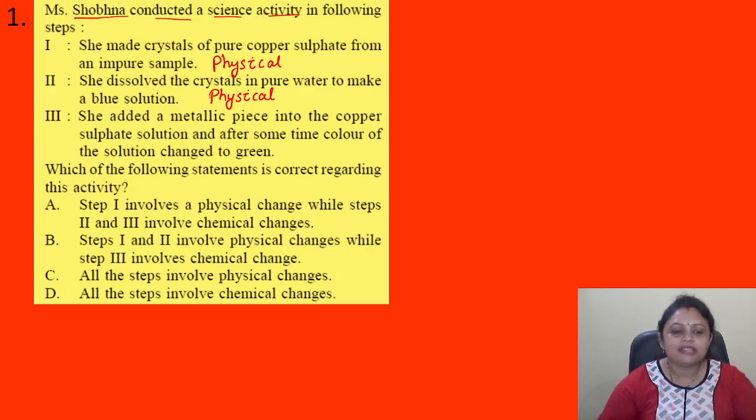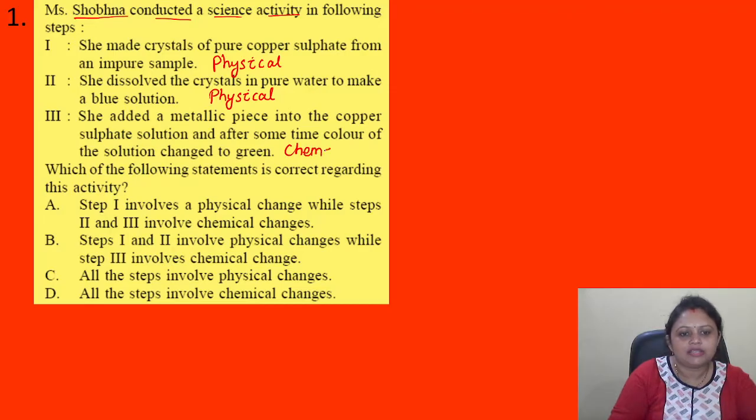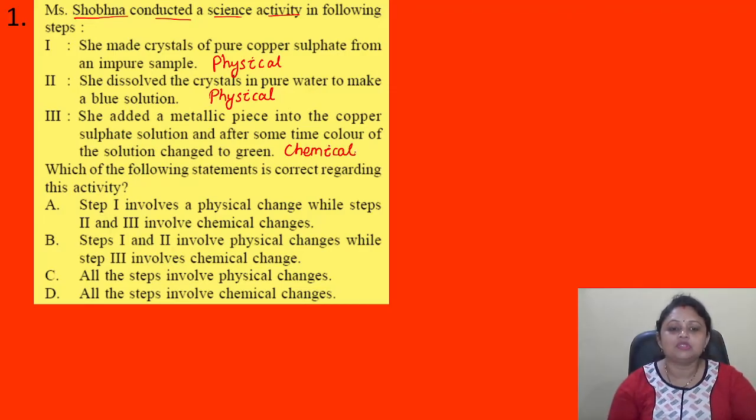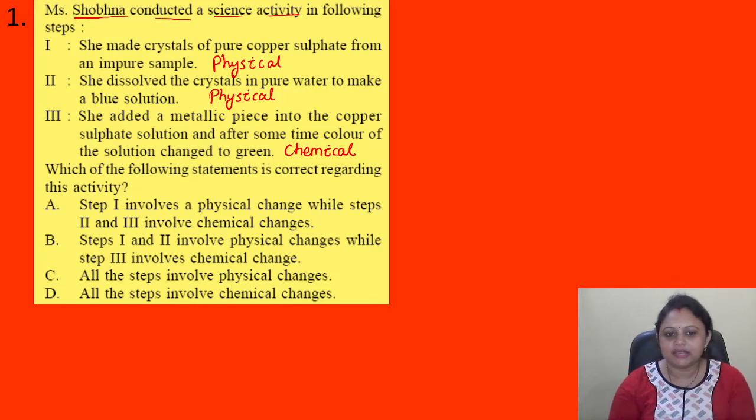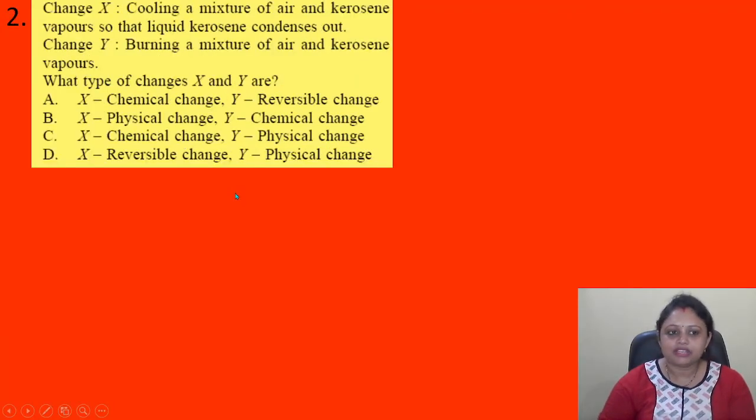And in step 3, she added a metallic piece into the copper sulfate solution, and after some time, the color of the solution changed to green. So this one is the chemical change. Why chemical change? Because there is formation of a new substance. When the metallic piece is dipped into the copper sulfate solution, a new substance is forming. That's why the color is changing. So it is a chemical change. So here the correct answer is option B. Steps 1 and 2 involve physical changes while step 3 involves chemical change. Got it? Coming to the next question.